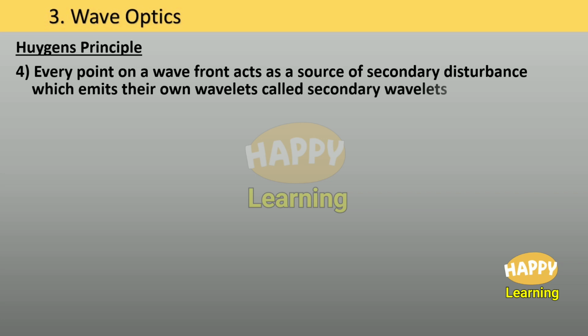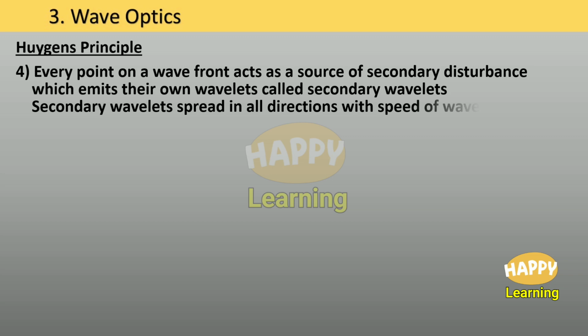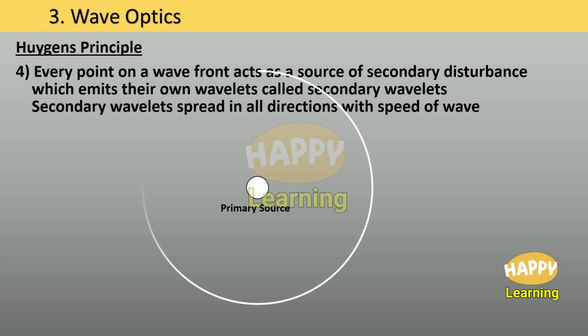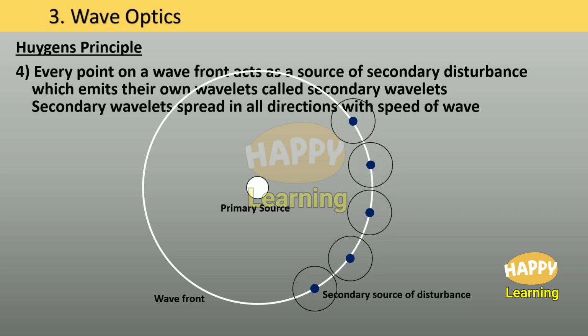Point 4. Every point on a wavefront acts as a source of secondary disturbance, which emits their own wavelets. They are called secondary wavelets. Secondary wavelets spread in all directions with the speed of wave. This is a point source. This is wavefront due to this point source. These are few points selected on the surface of wavefront. They are called secondary source of disturbance, and they produce spherical wavelets. Those are called secondary wavelets.